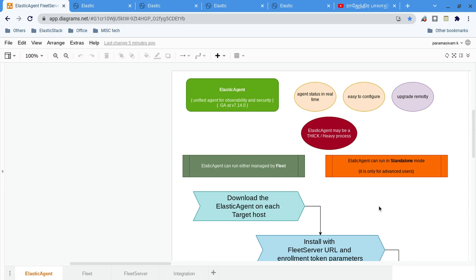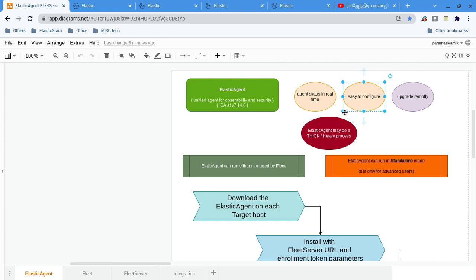So why Elastic Agent? The status of each Elastic Agent is collected in real time. Otherwise, if it is a Beat, we have to enable monitoring separately. And it is easy to configure. Instead of YAML files, I can configure it in the Kibana screen itself.